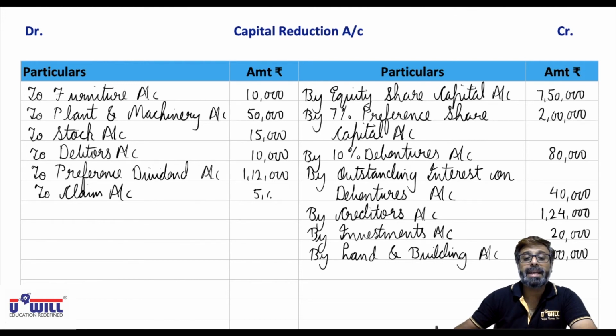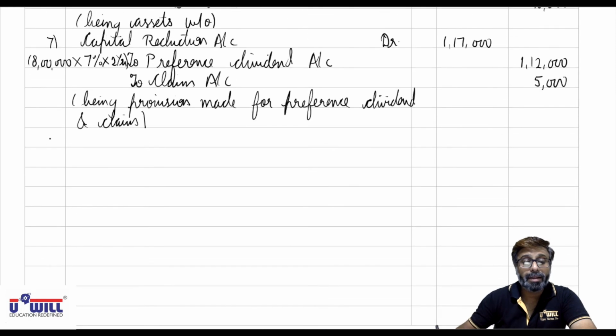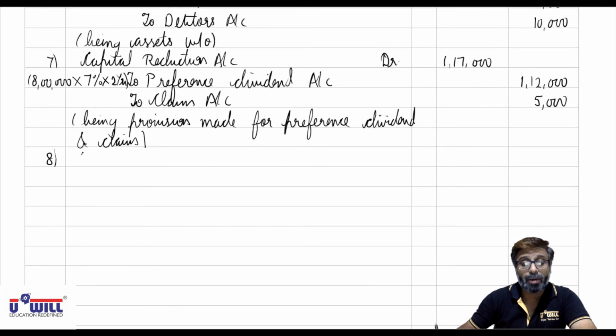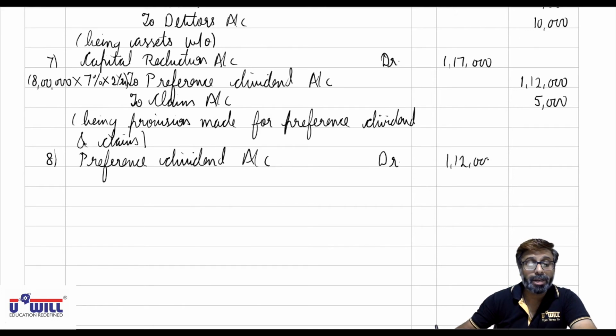Okay, and the second entry will be for its payment. So for payment, the entry will be preference dividend account debit. You will reverse and debit to close it. So preference dividend account debit 1,12,000. Claim account debit 5,000.